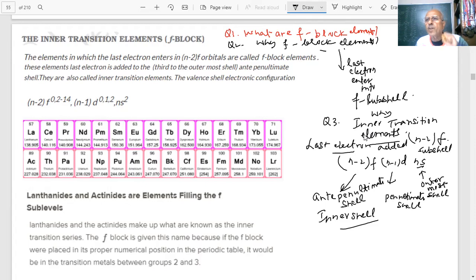Also, they are taken from which group? The general electronic configuration is shown here. These are valence shell electronic configurations, students. Which group do they belong to? Question: what is the group number of lanthanides, student? What is the group number of lanthanides? Tell me. What is their group number, student? Important question.